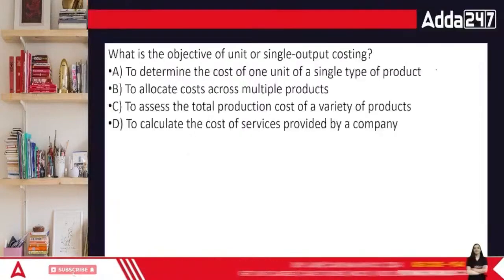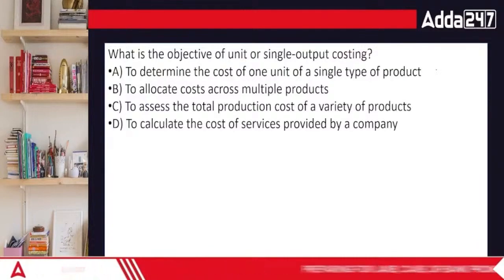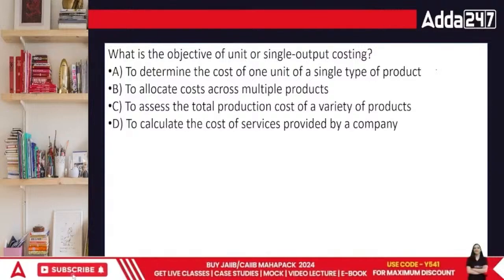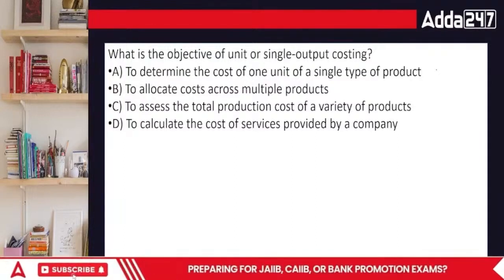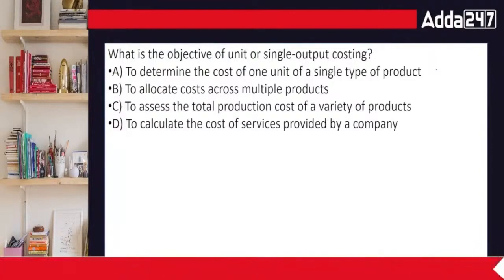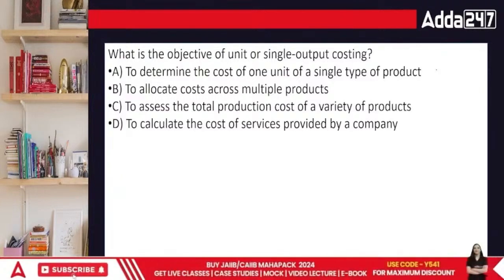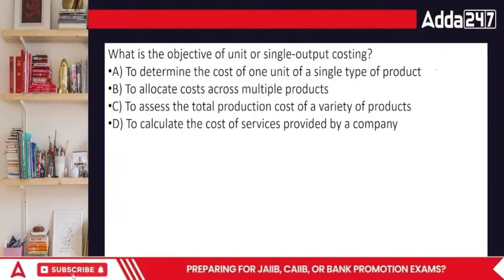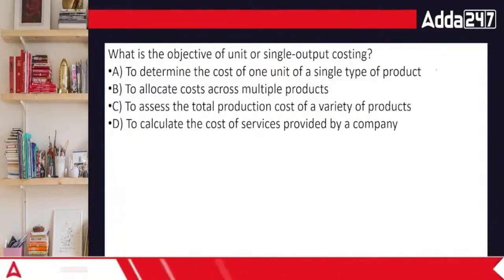Let's go ahead and look at the next question. What is the objective of unit or single unit output? Unit costing is basically when I'm producing something. How do we define unit costing, everyone? Unit costing is basically when one particular thing is produced every single day. If the same product is continuously made, then we don't have a problem determining the cost of one unit of a single type of product.